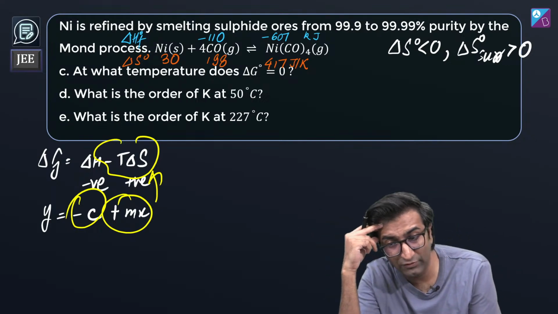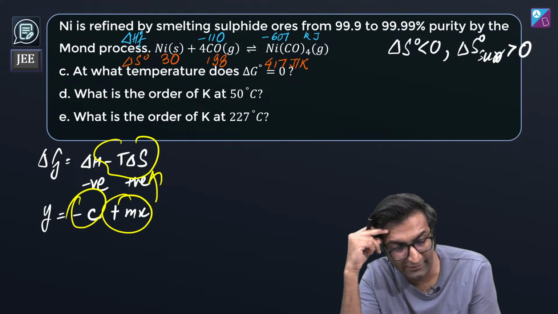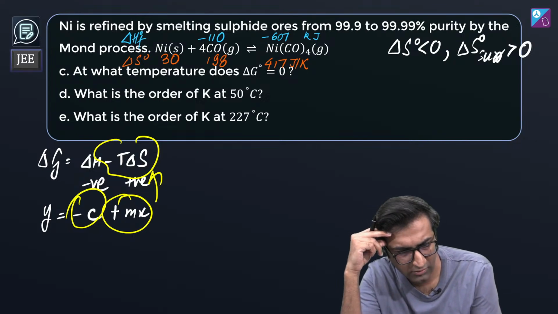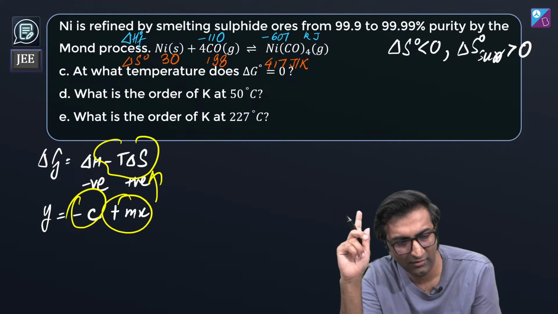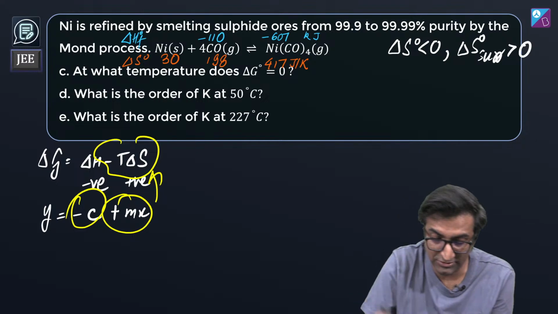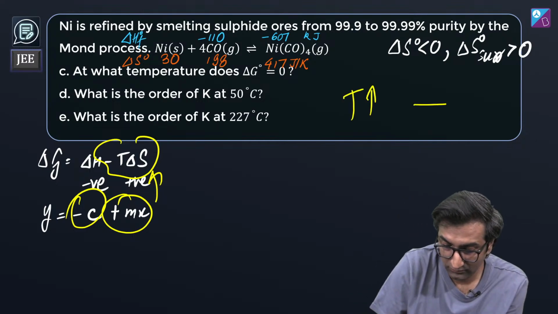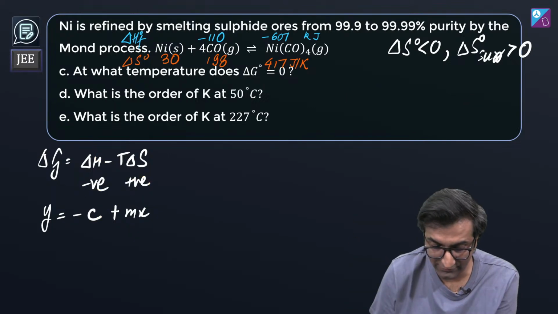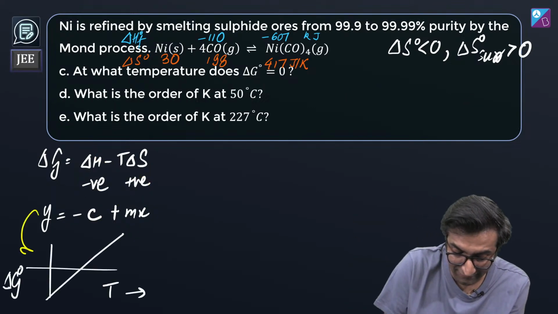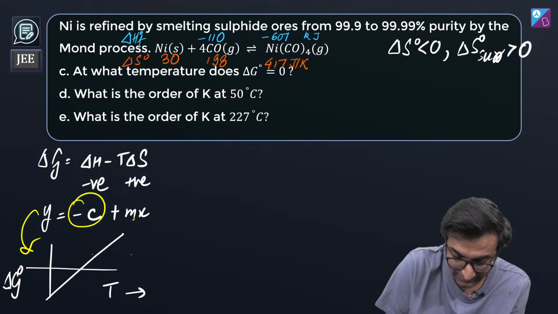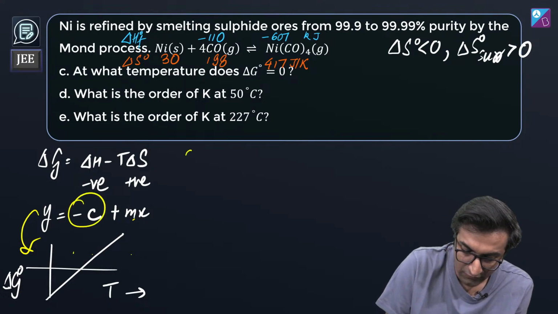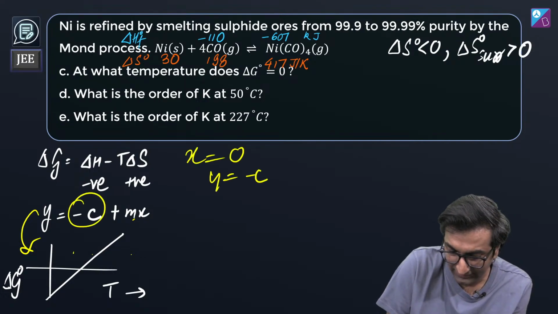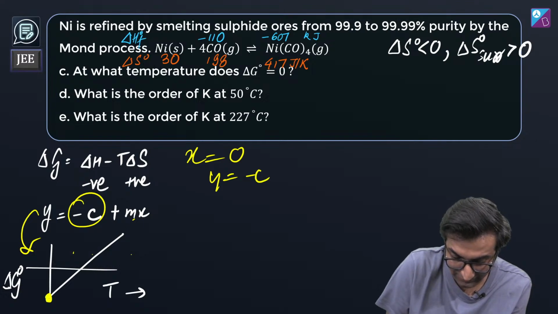Yeah, Siddhi, you're absolutely right. H equal to Ts. That's what we're going to do. Siddhi, we're going to do that. But before that, I want to understand which direction does the reaction go if you increase the temperature. How do you know? Yeah, that's what we're getting at. This is the graph for y equal to mx plus c, jahan pe c negative hai. How do you check this? When x equal to 0, y equal to minus c. Hai na? So delta G naught is negative right here.